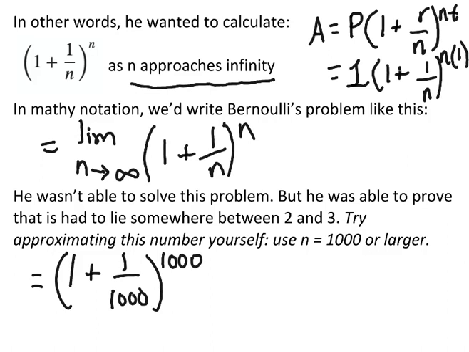So try tossing that into your calculator. 1 plus 1 divided by 1,000 to the power of 1,000. You should notice you get something pretty close to 2.72. There's a bunch of other digits in there too. If you do a bigger number, you'll get an even closer approximation of this irrational number, e. The decimals will always go on forever because e turns out to be an irrational number.